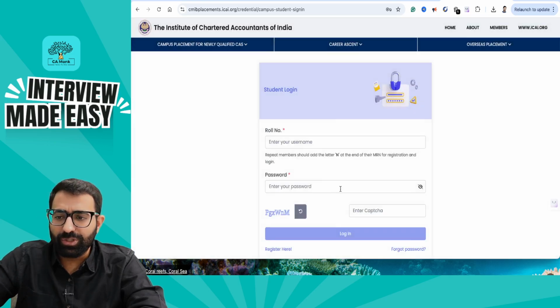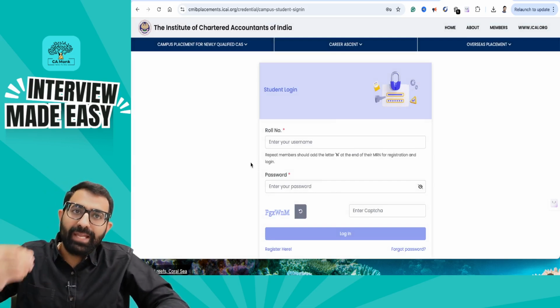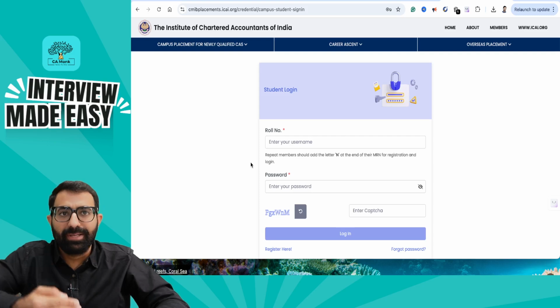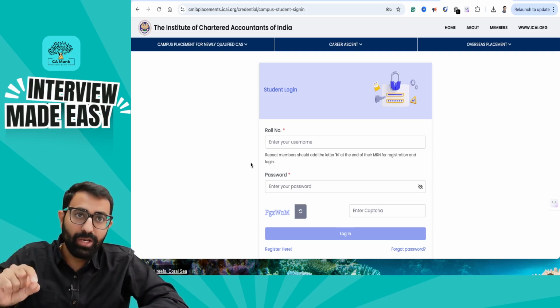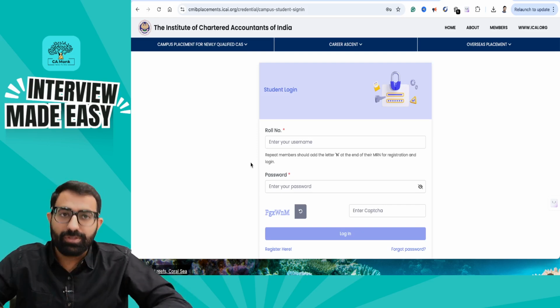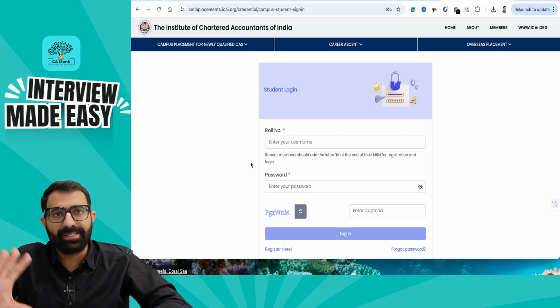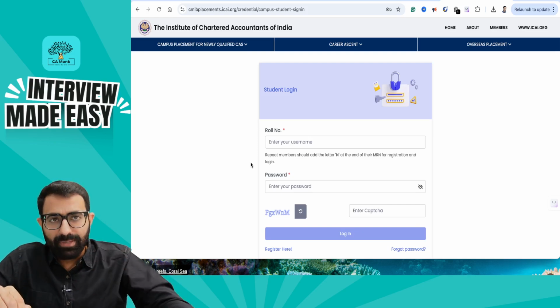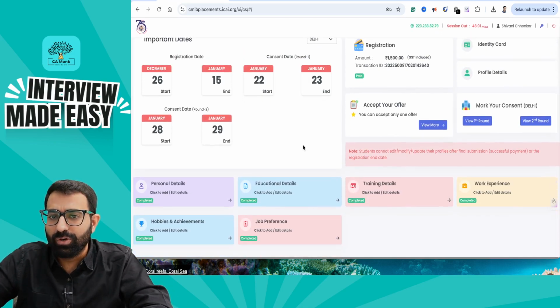Now the first biggest question is who is eligible for a small campus placement? If you have got placed in a big center, if you have got placed in any of the companies and you have given a consent on the portal, you are not eligible for a small campus placement. In short, the institute will try to block your account, your portal access, if you have got placed in a big campus. If you are able to log in like this, then you are eligible for a small campus.